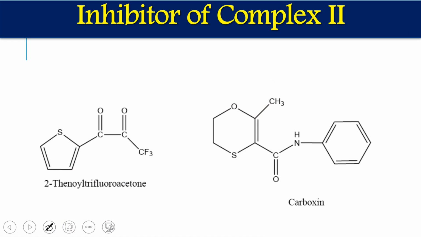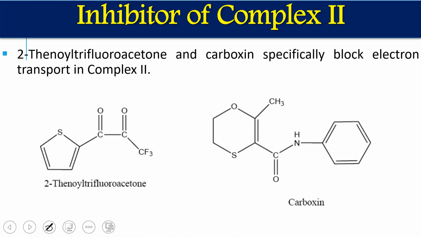These are two different compounds which especially block complex 2, that is succinate ubiquinone oxidoreductase, meaning FADH2 cannot be reduced. This one is carboxin, and this one is thenoyltrifluoroacetone.